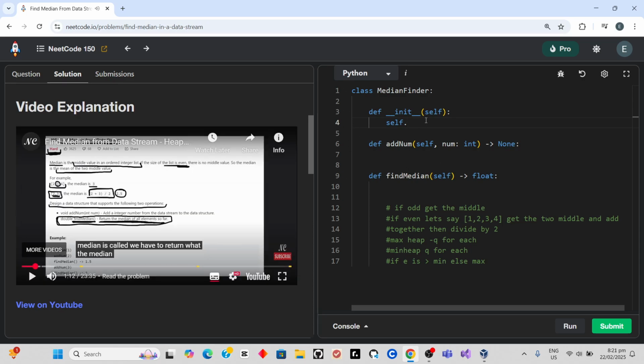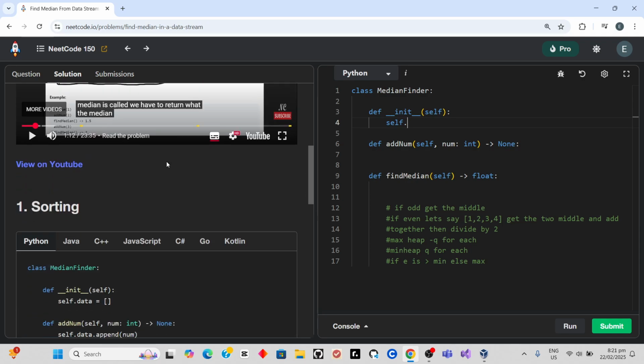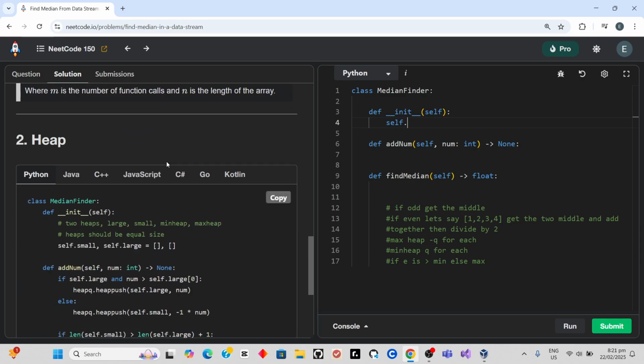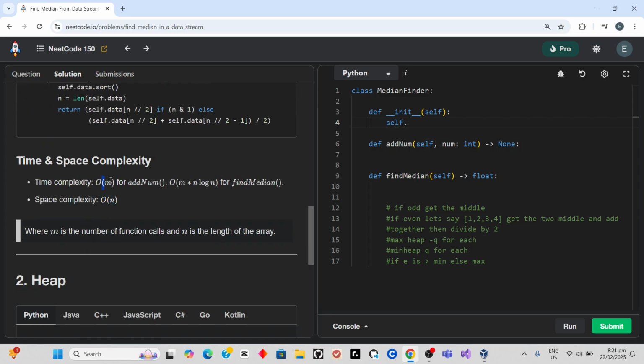But I can say self dot. Wait. Yeah, and it's an array. Could also be a heap. All of them.